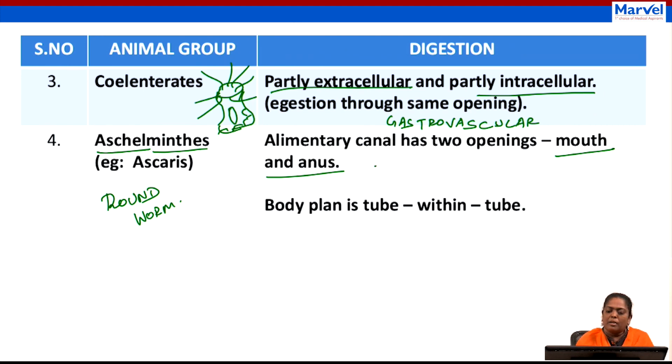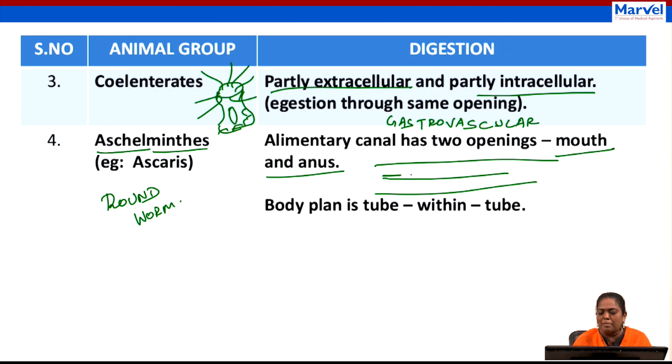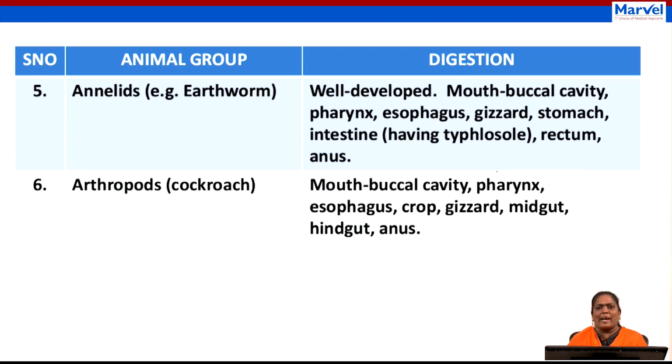And the body plan will be tube within the tube. Say for example, this is the body, and here you can see the alimentary canal. So it looks as if a tube within the tube. So far we have completed till Aschelminthes. Now I am moving on to annelids. Annelids means segmented body. So what is annelid? Segmented body. So it has a well developed alimentary canal.